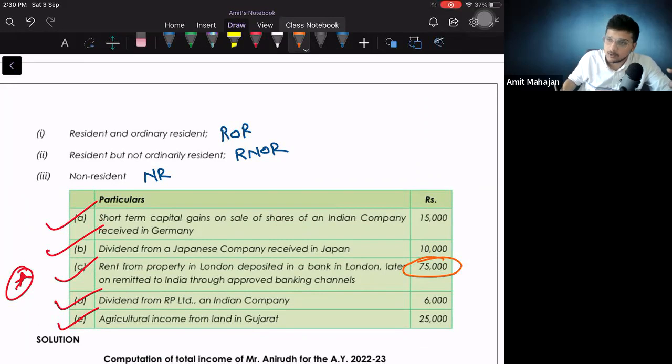And since it is a house property, you get 30% standard deduction. Understanding, तो ये पॉइंट मिस आउट हो सकता है, and that is why my answer we understood that it is not tax for ROR. This will be taxable. We saw na, for ROR this will be taxable, but for ROR के लिए what will be taxable? 75,000? No, 75,000 minus 30%.